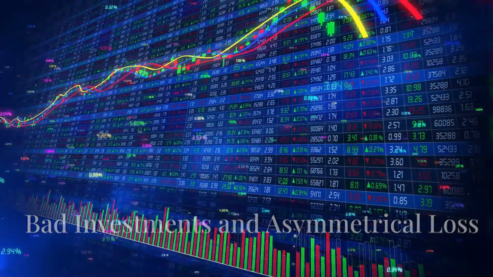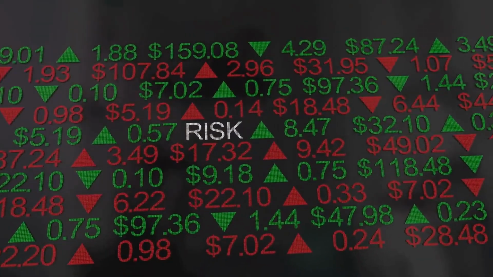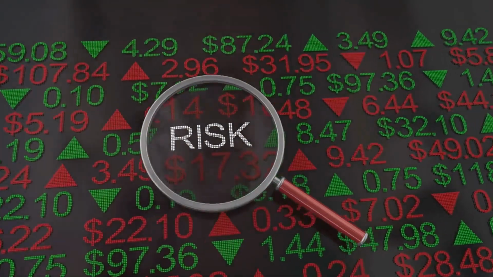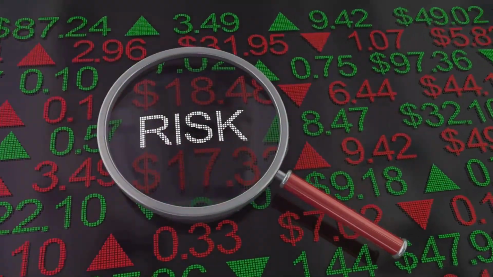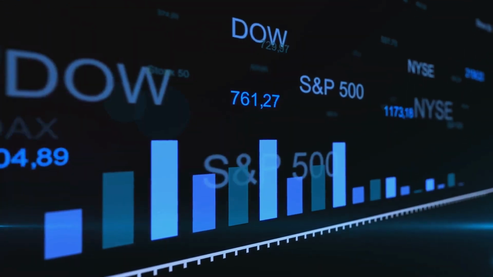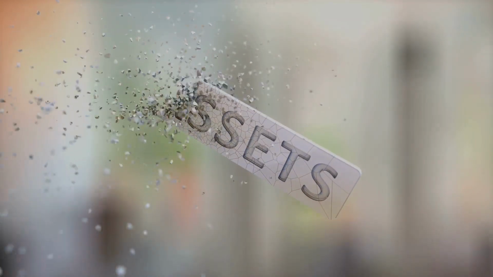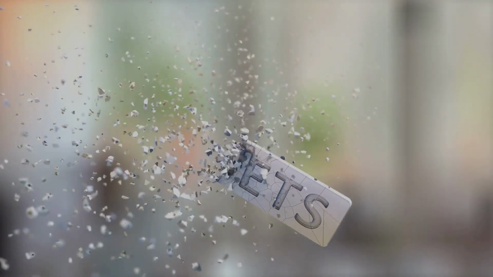While asymmetrical risk can lead to significant rewards, it's important to be aware of investments that offer asymmetrical loss. These are high-risk investments where the potential losses far outweigh the potential gains. One common example is short-selling stocks. While the potential gains are limited, the potential losses are theoretically infinite if the stock price rises.